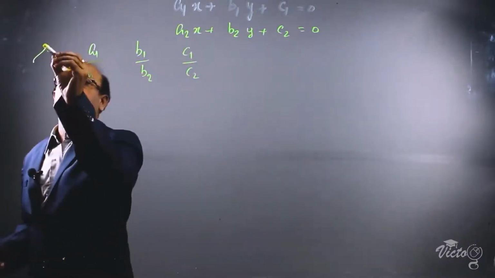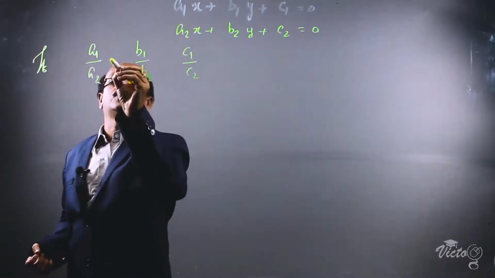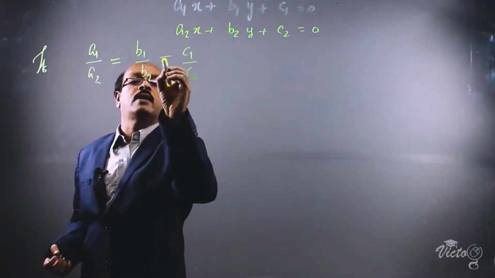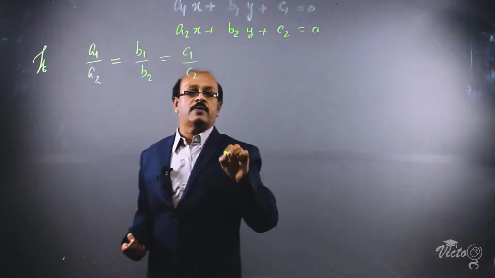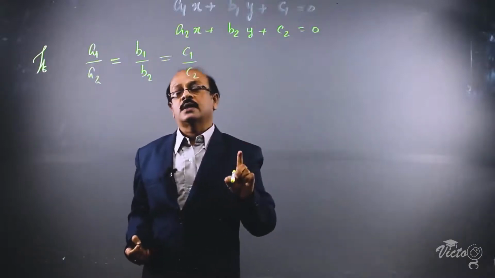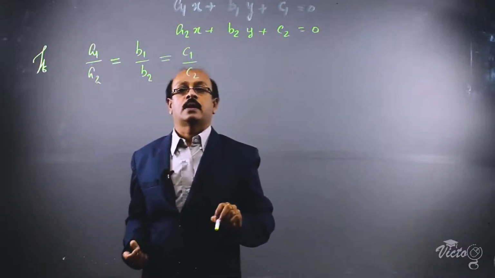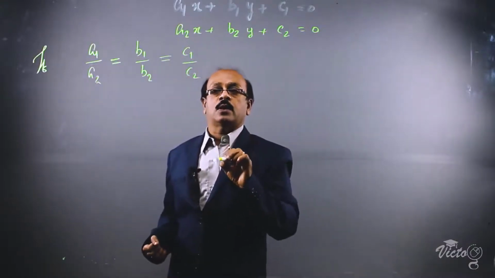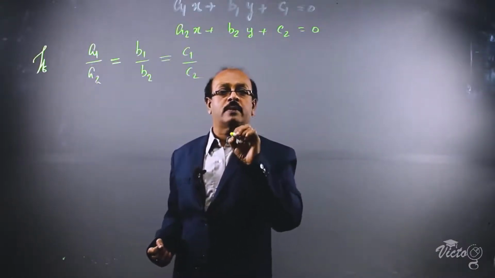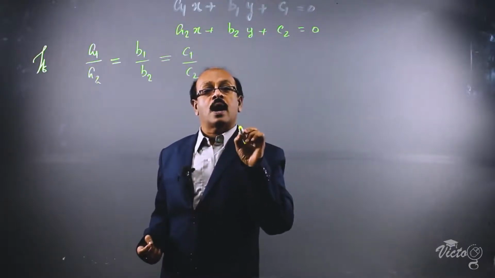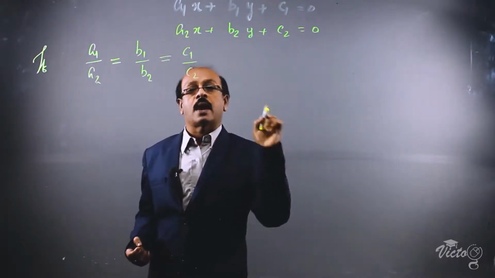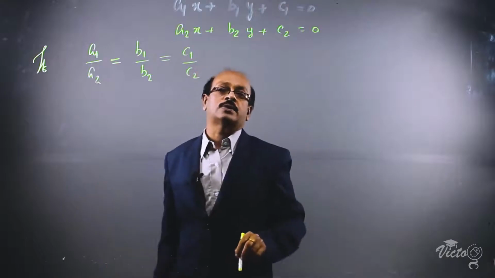If a1 by a2 is equal to b1 by b2 is equal to c1 by c2, the equations will have infinitely many solutions and hence we cannot find the solution.